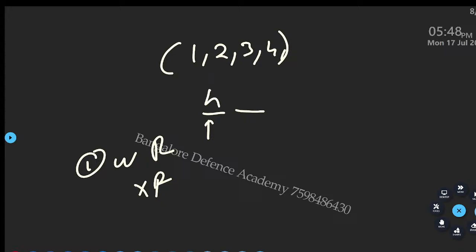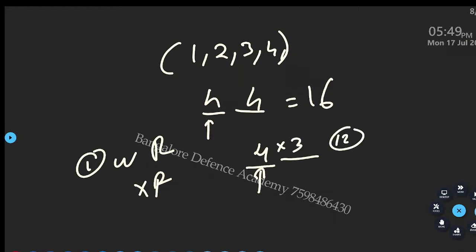Out of these 4, any of the 4 can come here. Now with repetition, again can I use 4? So 4 into 4 is how much? 16. Now without repetition, here how many possibilities? 4. How many remaining? 3. So 4 into 3 is how much? That's it. If you understand this, your permutation and combination will be easy. These chapters will be easy.